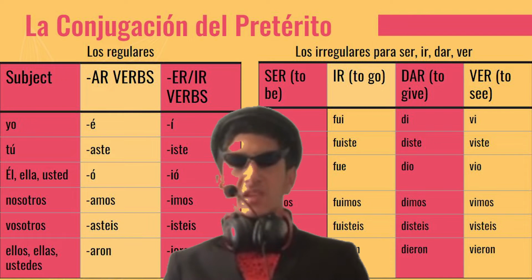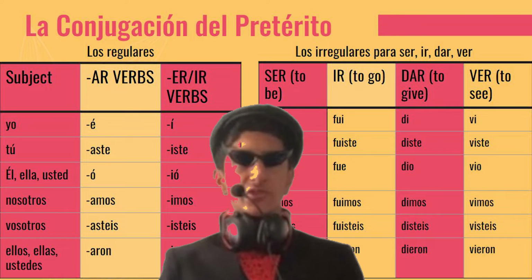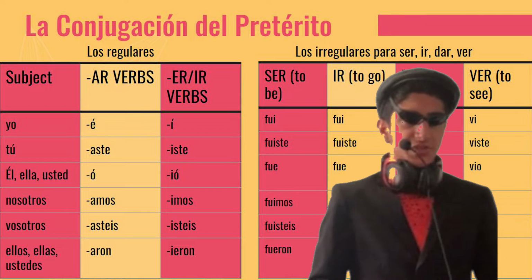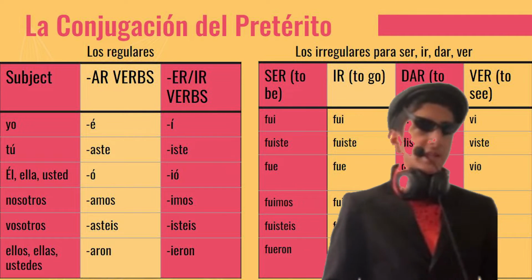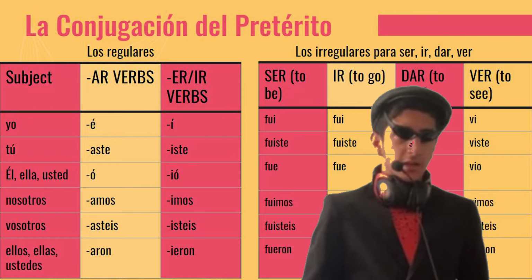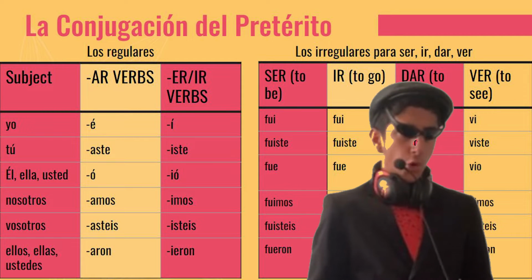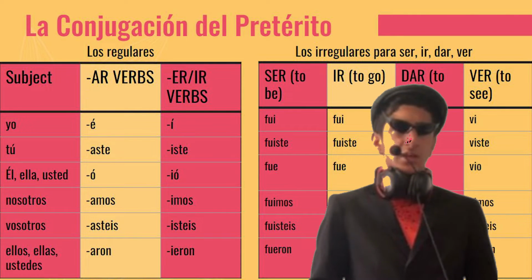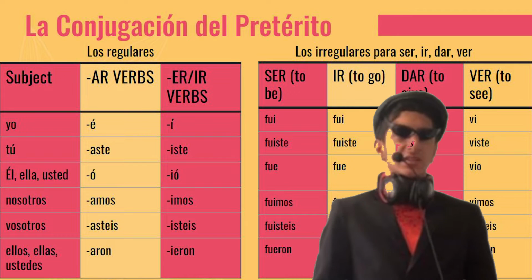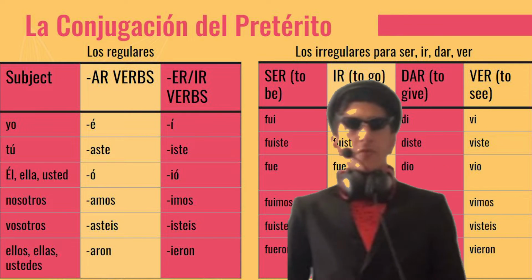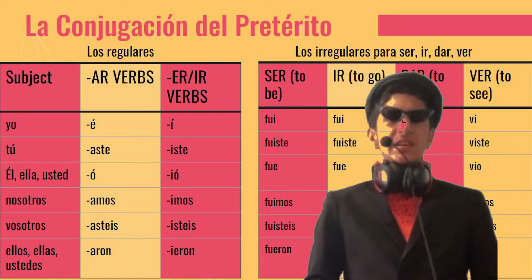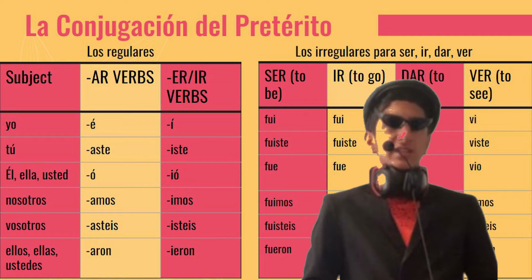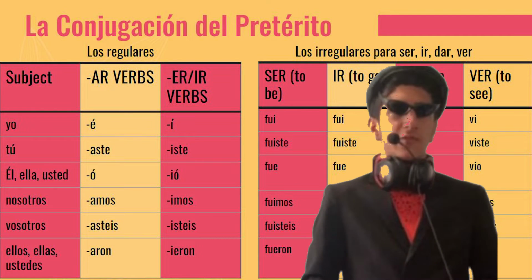Now that you have seen some examples, let's talk about the preterite conjugations. First, the regular verbs. The AR verb conjugations. For yo, it's é. Tú, aste. Él, ella, usted, ó. Nosotros, amos. Vosotros, asteis. Ellos, ellas, ustedes, aron. Now for the ER-IR verbs, it's í, iste, ió, imos, isteis, ieron. Notice the accents on the yo and él, ella, usted forms.